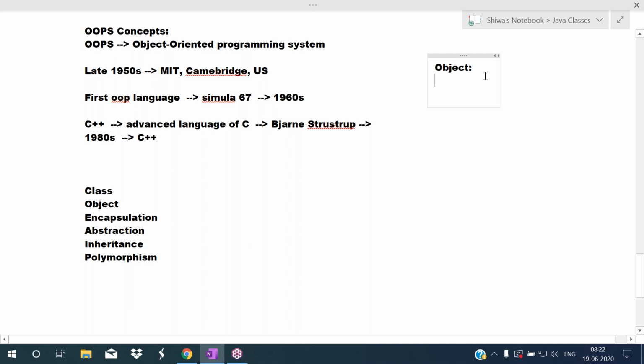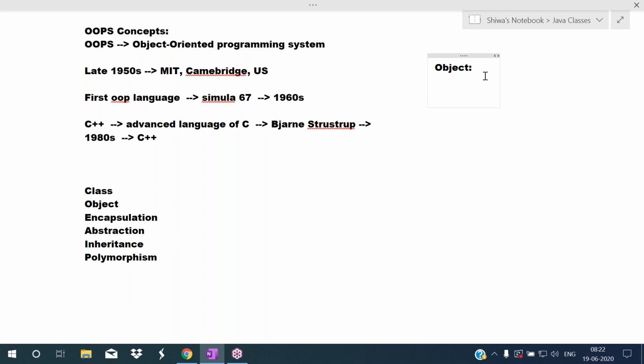Listen carefully. So generally, what is an object? Object means anything which is physically existed. I'm talking generally here. Anything which is physically existed is called an object.